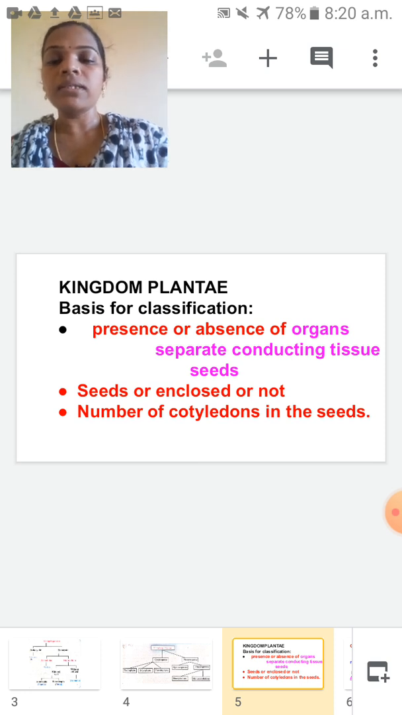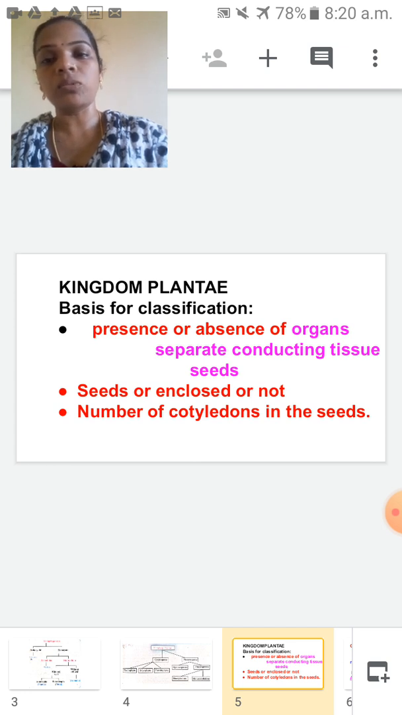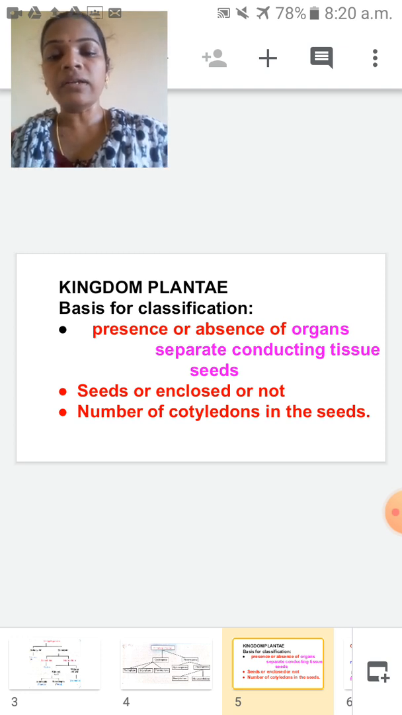Third one is presence or absence of seeds. Next criteria is, if seeds are present, whether they are enclosed or not. Are they enclosed in a fruit or outside of the fruit? Next one is the number of cotyledons in a seed. In some seeds two cotyledons are there, in some seeds a single cotyledon is there. So based on the number of cotyledons in the seeds, that is another criteria.